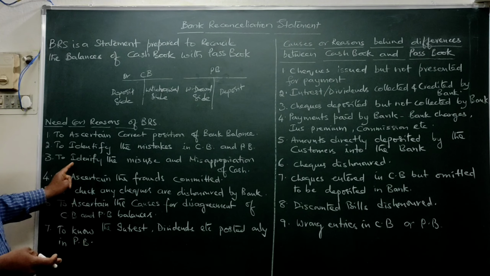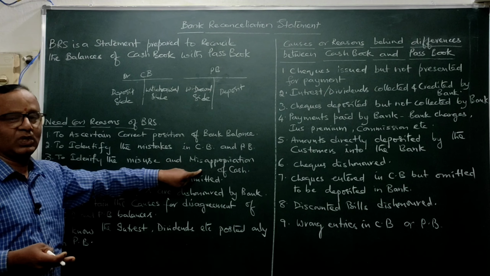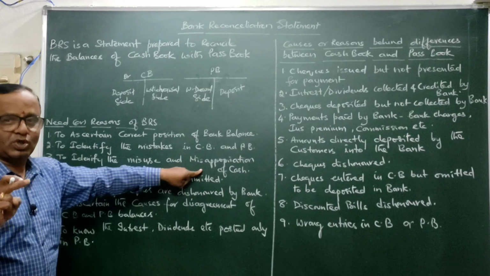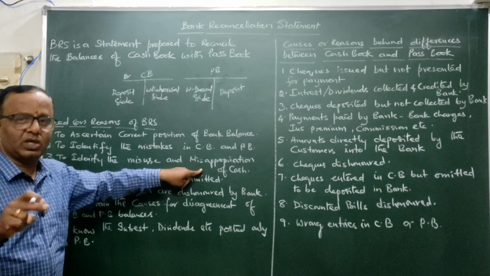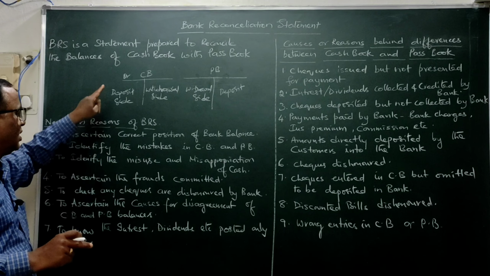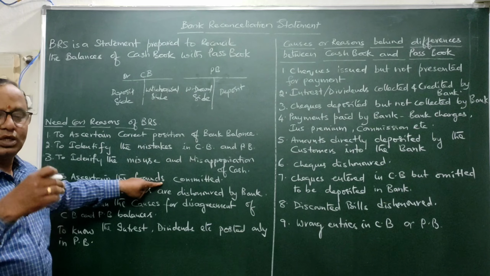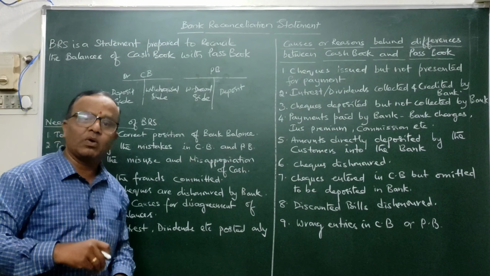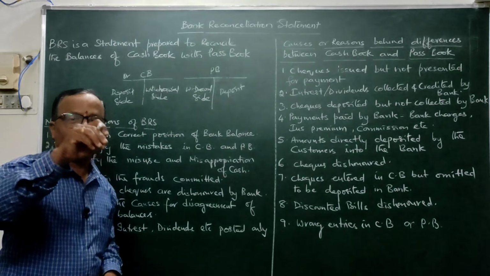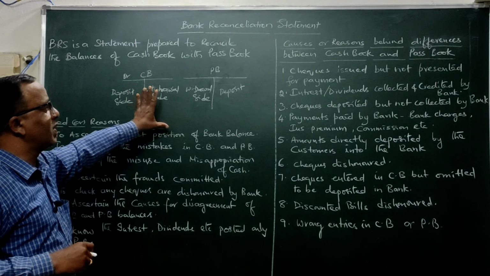Then similarly, to identify the misuse and misappropriation of the cash. If there is any misappropriation of cash or misuse of cash, that also can be found out by preparing this BRS. Similarly, to ascertain the frauds committed. You know the meaning of frauds: mistakes committed knowingly with the intention to deceive others. In other words, to deceive the owners. If the people who are maintaining the books of accounts have committed any frauds, they also can be detected by preparing this bank reconciliation statement.